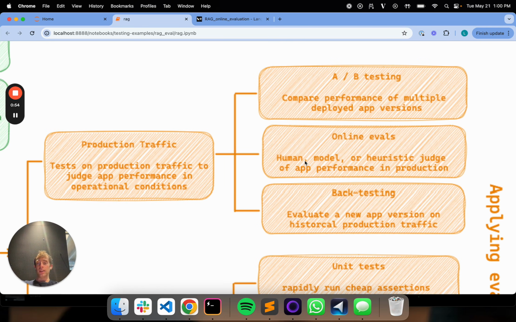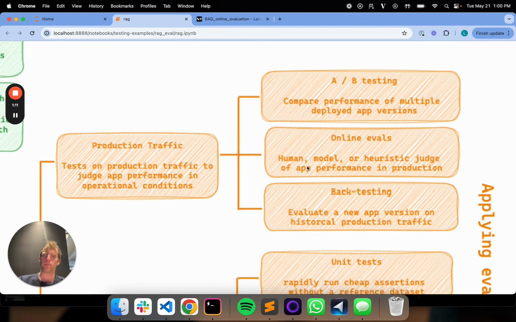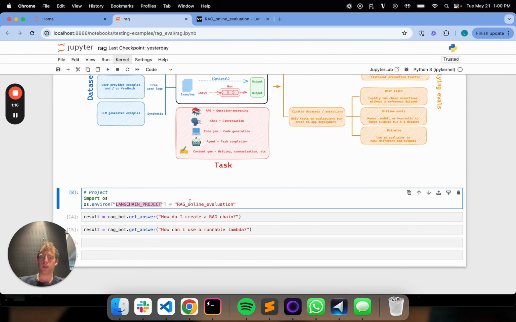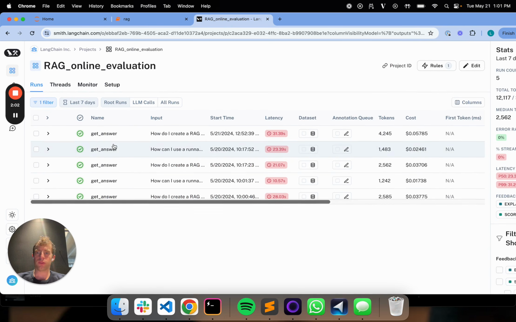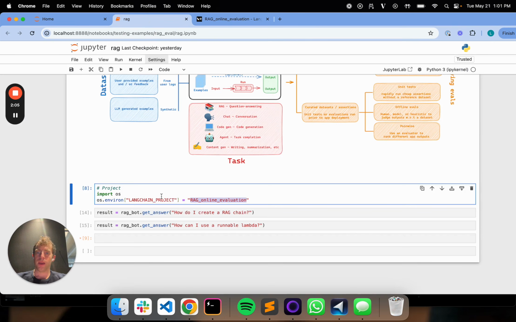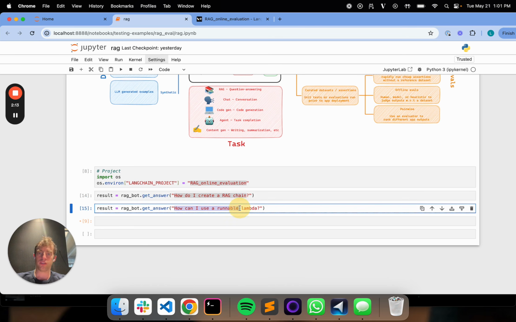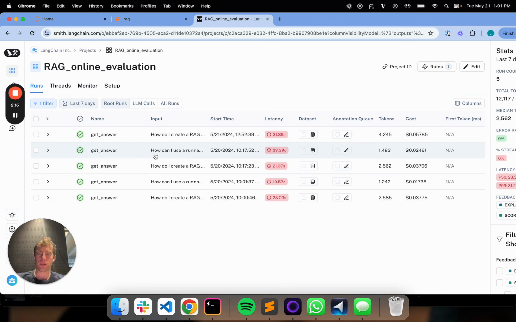Now, a common thing that people like to evaluate is something like toxicity. So, for example, does the user input contain any kind of personally identifiable information or toxic queries or something along those lines? Toxicity is a thing that oftentimes you want to be able to detect within an application as a developer. So, I'll show an example of this. I have a project that I've called RAG Online Evaluation, and that's here. A few traces here you can see, and here's basically my RAG app. With this app, I'm simulating user questions here. So here's an input question, here's an input question, and those are all logged to my project. So that's all that's going on.